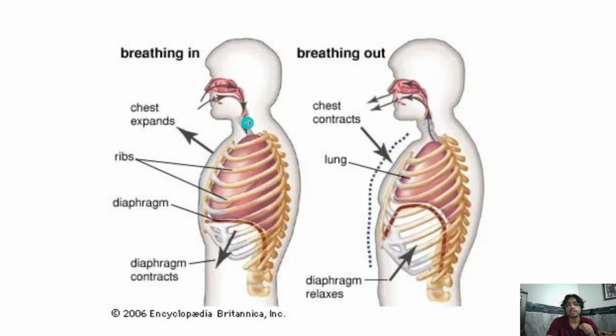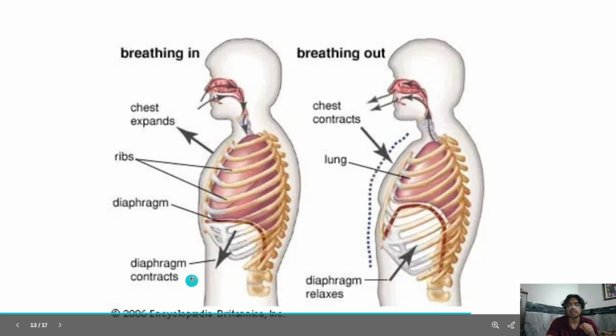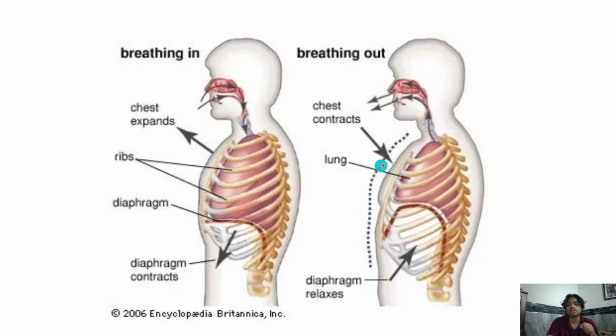When we breathe in, the oxygen goes inside and the chest expands, and the ribs are there. These are called the rib cage. The diaphragm contracts, which means it moves downwards when we breathe in. The diaphragm relaxes or moves up when we breathe out, and the chest contracts while breathing out. So this is the process of breathing in and breathing out.